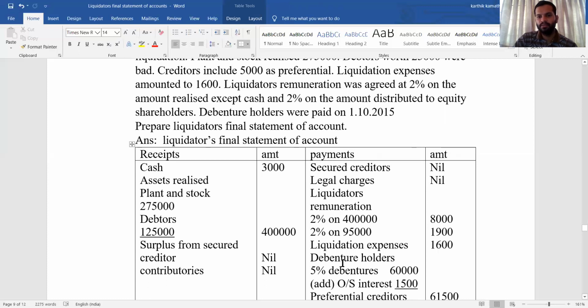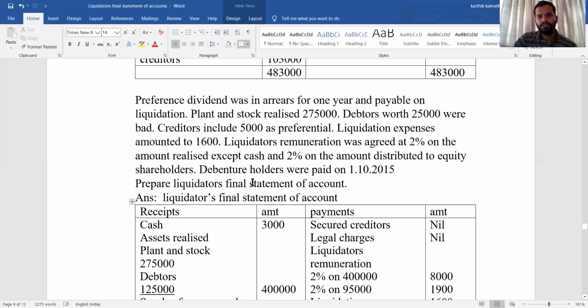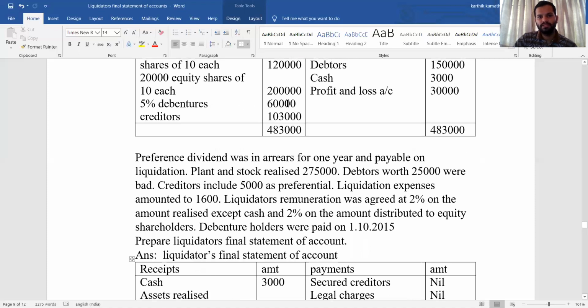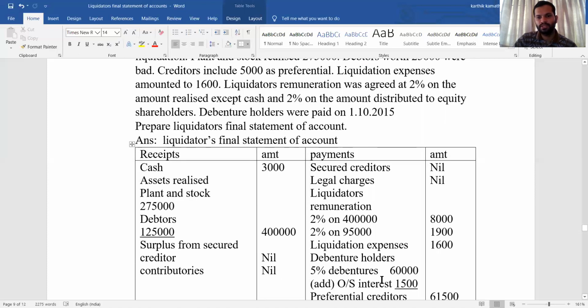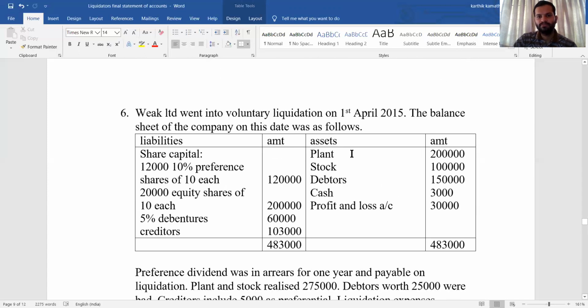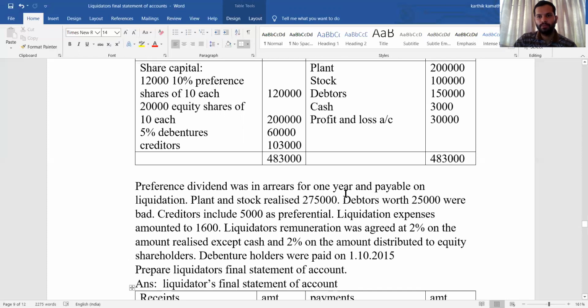Directly you write. Debenture holder, 5% debentures 60,000. So 60,000 had outstanding interest. So 60,000 into 5% into the number of months, 1st April to 1st October. So April, May, June, July, August, September.